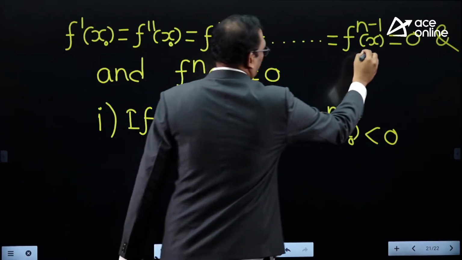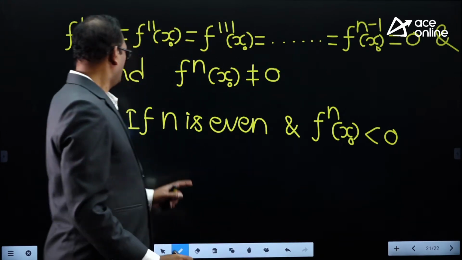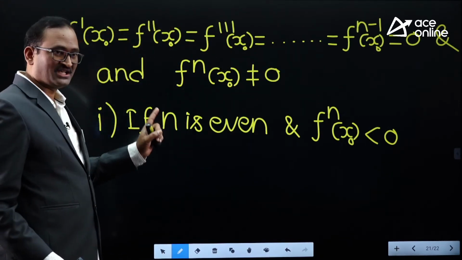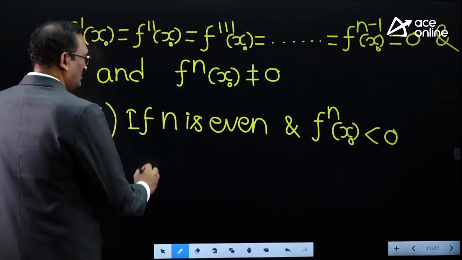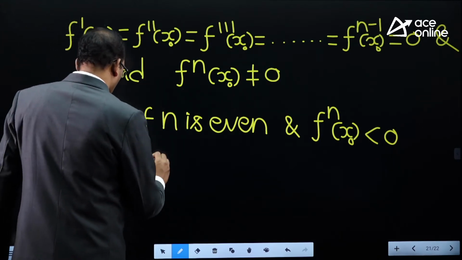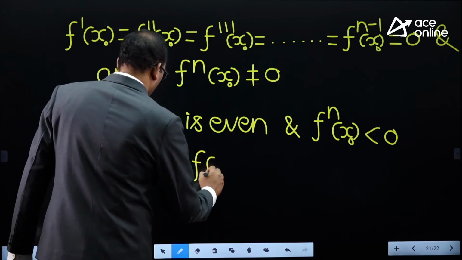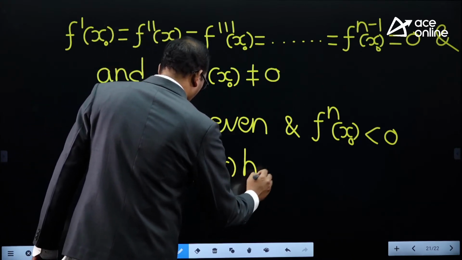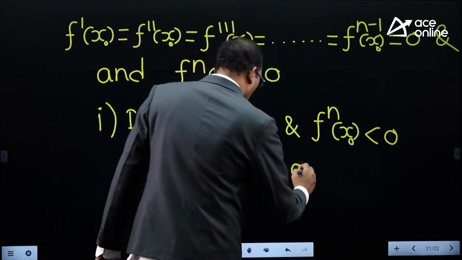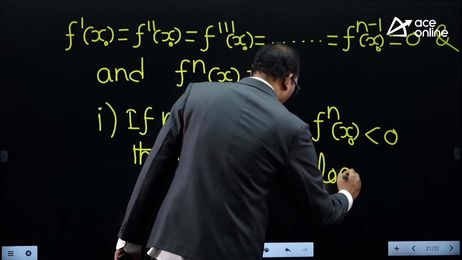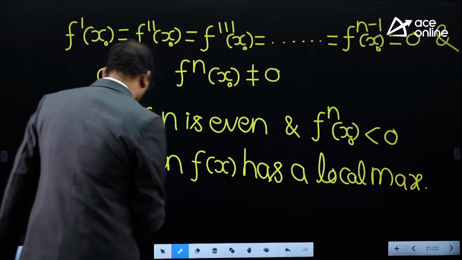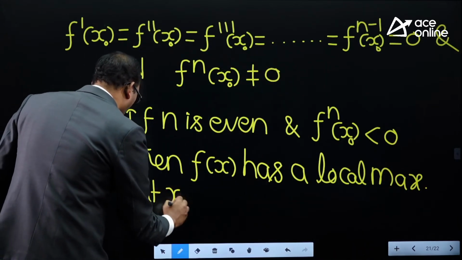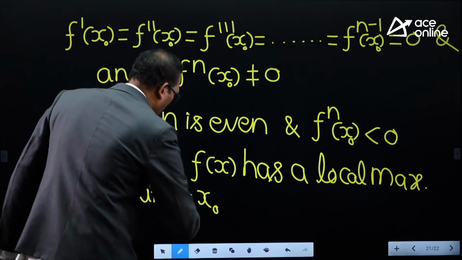That means n is an even number as well as the nth derivative of f of x at x naught is less than 0, then f of x has a local maximum at x equal to x naught.